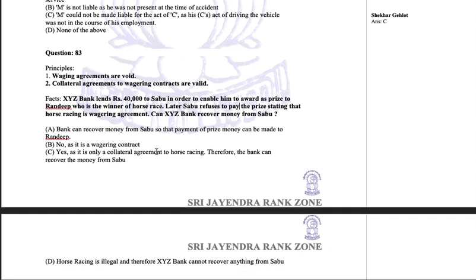Definitely, if the case would have been that XYZ lent rupees 40,000 to Sabu, and Sabu, however, later on did not give it to Randeep, and now Randeep wants to recover it, then Randeep and Sabu's agreement would have been void, and Randeep could not have recovered this 40,000 from Sabu. But the bank has given a legitimate loan to Sabu. Now the bank can definitely recover it as it is only a collateral agreement. So now we go with option C.